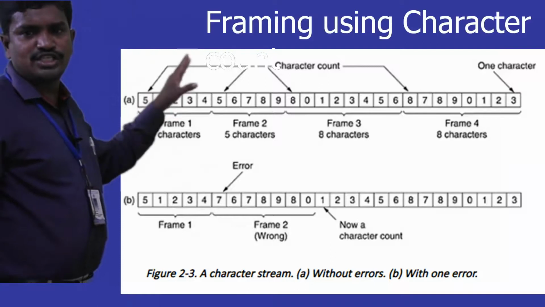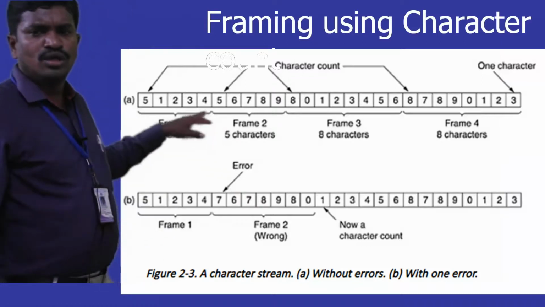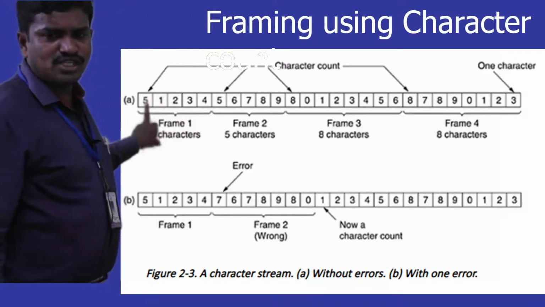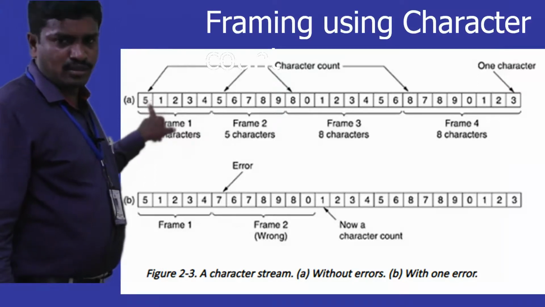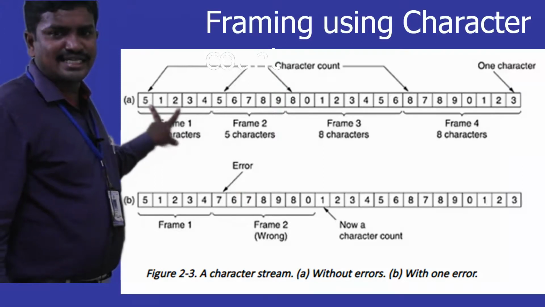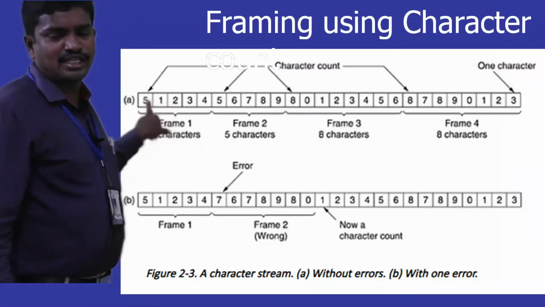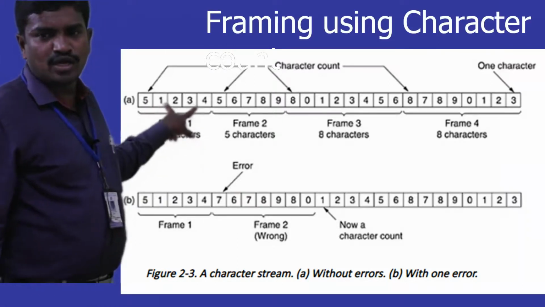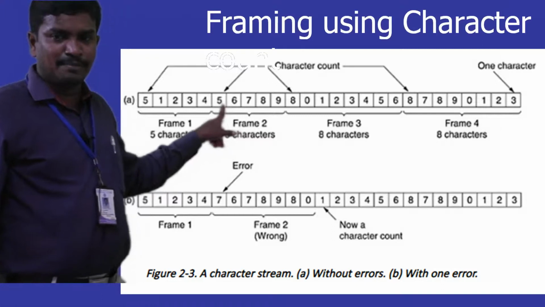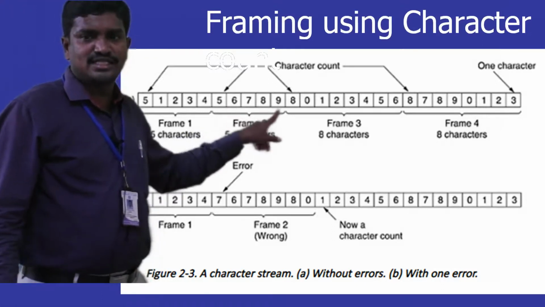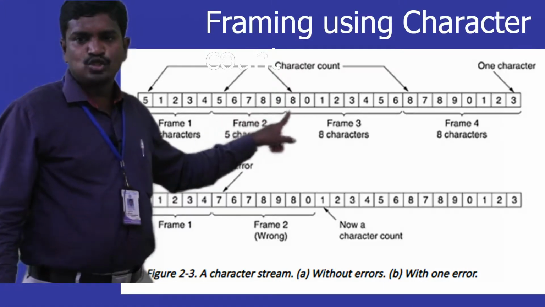See this example, which is based on the principle of character count, framing using character count. So here if you observe, the first content of the frame is what? 5, meaning whenever it is received at the receiver side, only 5 characters are taken, and that is considered as a frame. So frame 1, if you take, 5 characters exist. First one is exclusively used for what? Count, and the remaining 4 are used for content. And similarly next we have 5. It means the second frame is prepared with 5 characters, including this count 5, 6, 7, 8, 9. So up to this we got 5.